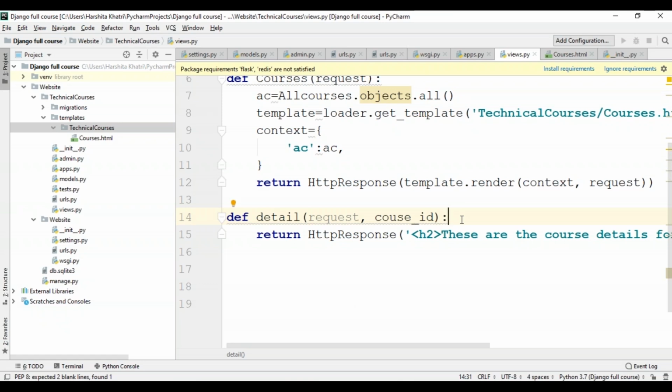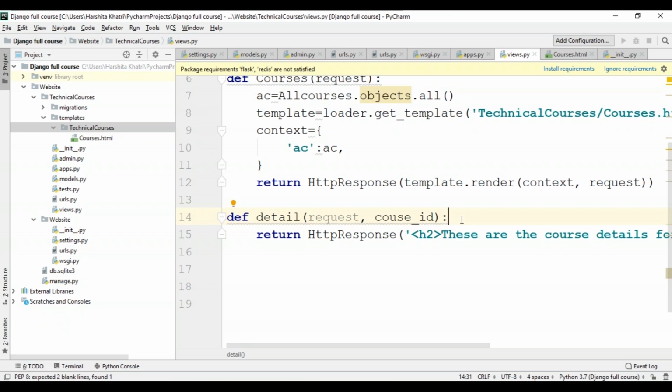So now, what if the user requests for a course that does not exist on my website? In that case, I actually want to raise a 404 error. Many of you might be aware of the 404 error. It is the very famous page not found error. Django actually has a function named Http404 which will allow you to raise this page not found error in case the user requests for something that's not present on your website.